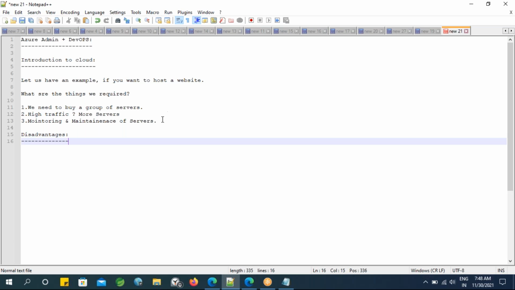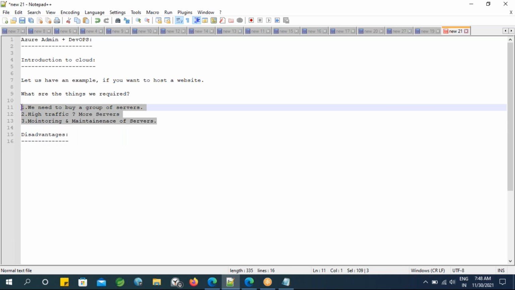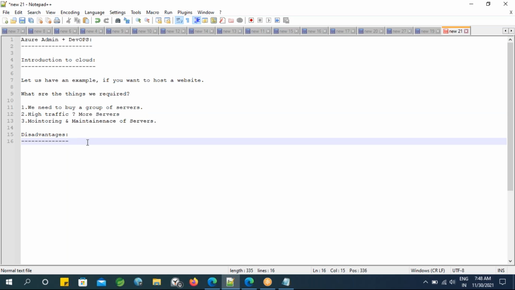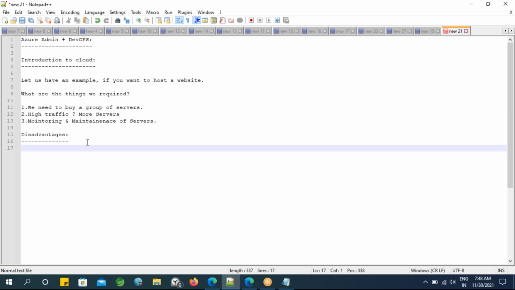So basically these are things, right? So if you want to host a particular website, on these respective points, do you find any limitations or any disadvantages? Any of you? Cost wise it will increase if we increase more number of servers. Yes.